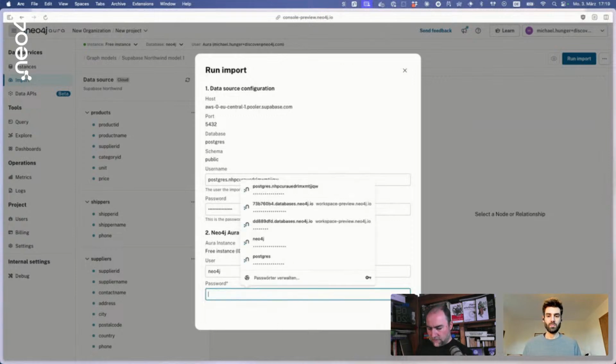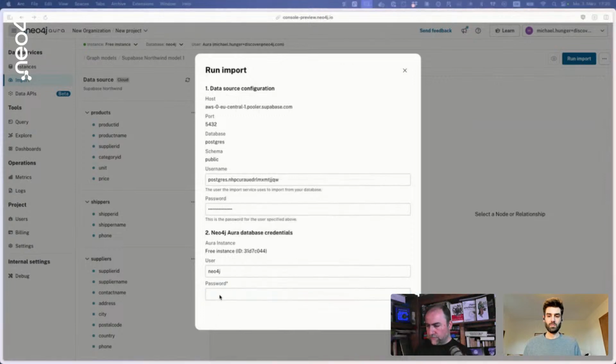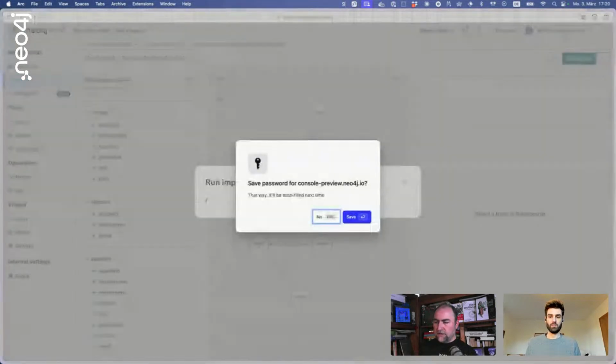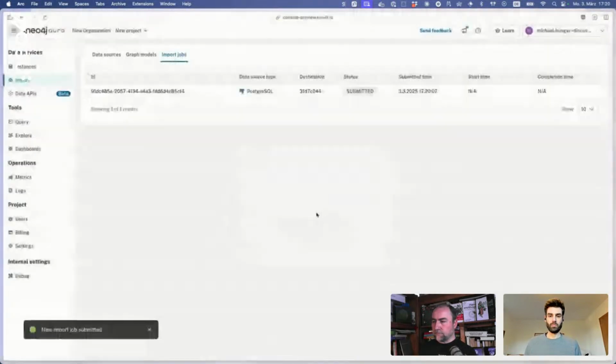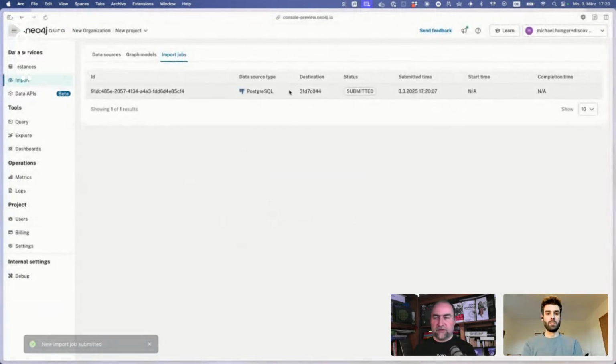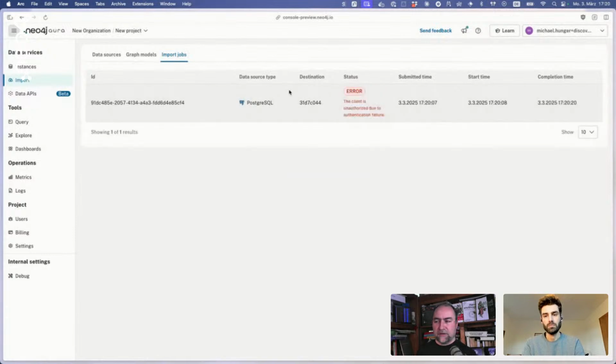And I think it did not copy this correctly. Let's see, because it should be longer. Okay, this looks better. And then it starts submitting these import jobs. That's also a difference to how the import used to work. In the past, all these things were running in our browser when we had CSV import, but this is now really creating background jobs, scheduling these background jobs and running them.